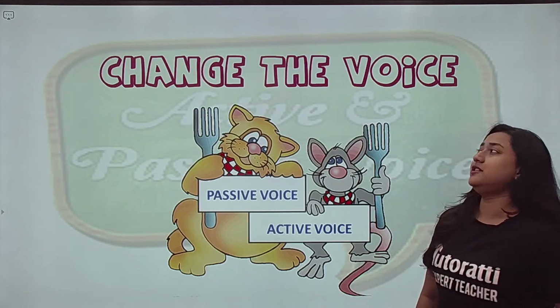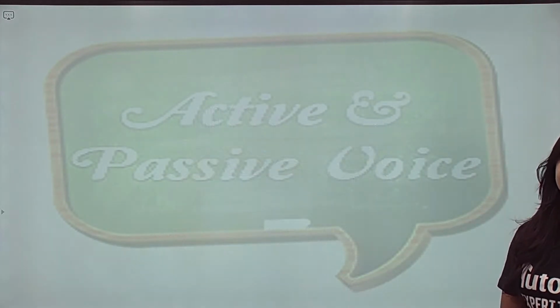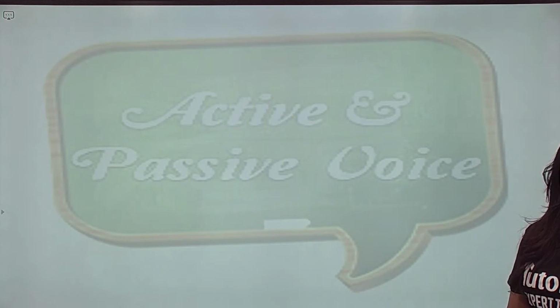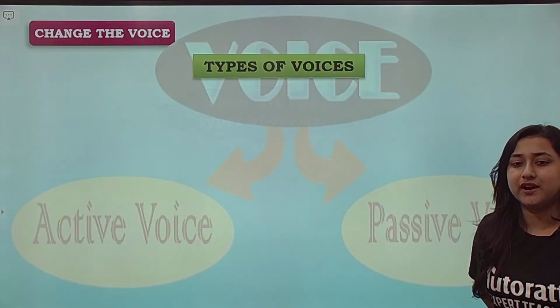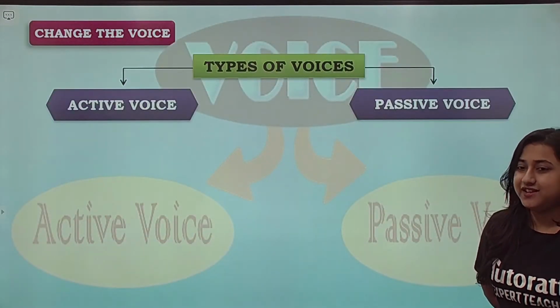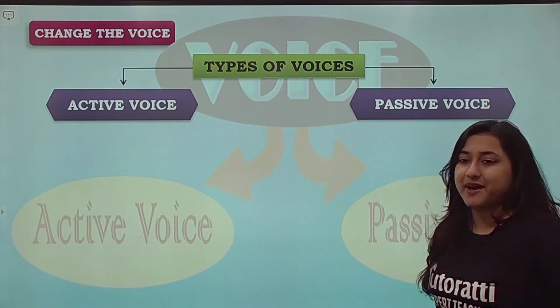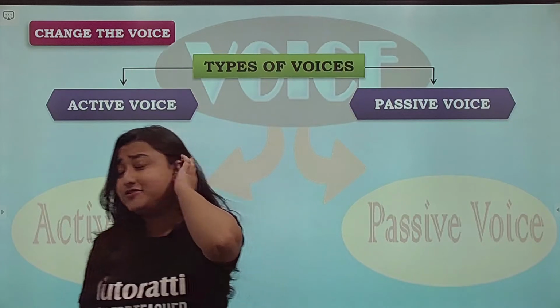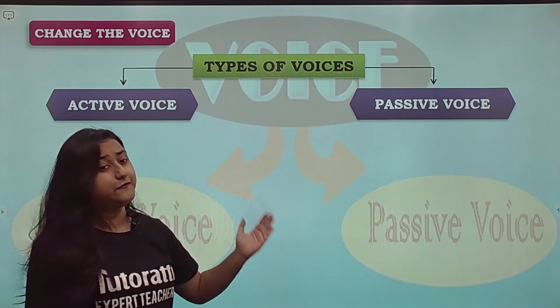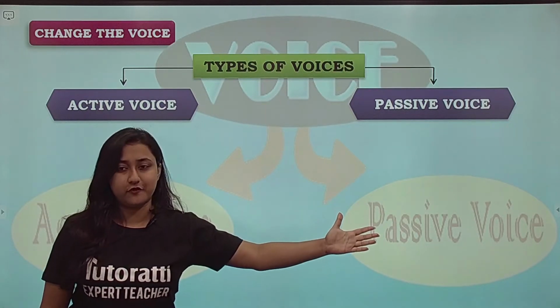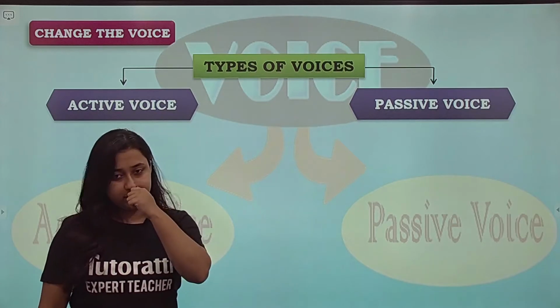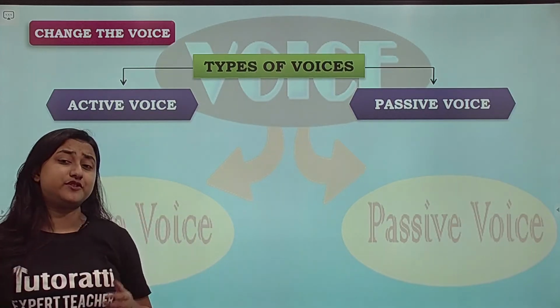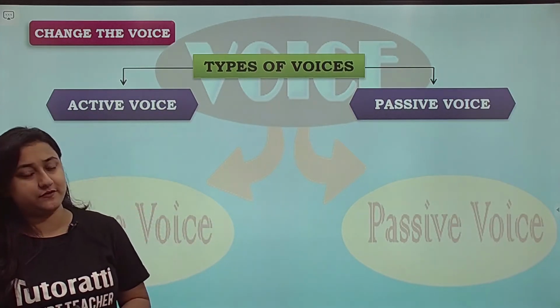First of all, in change the voice, we'll understand which are the two types of voices. The first one we call active voice, and the second one we call passive voice. Now, can you tell me, you have already done this, what is the difference between active and passive voice? Think. How do you distinguish between active voice and passive voice?